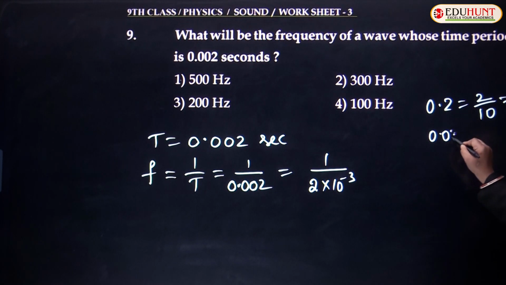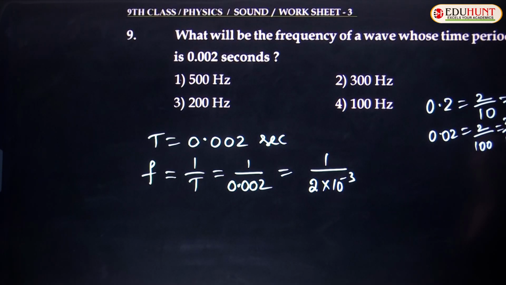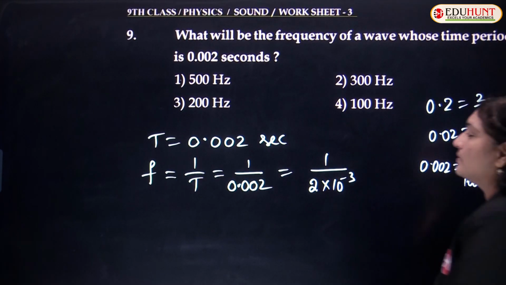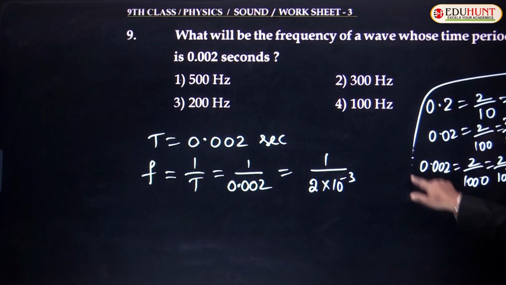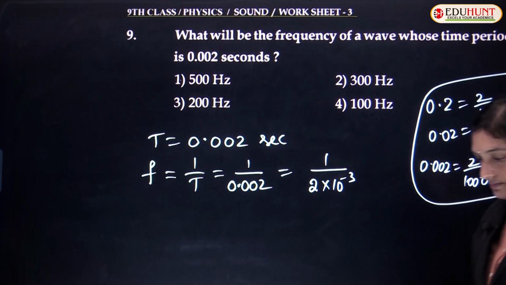Similarly, 0.02 means 2 upon 100, which is 10 squared, or 2 into 10 power minus 2. Similarly, 0.002 is nothing but 2 upon 1000, three zeros, which is 2 upon 10 cube, or 2 into 10 power minus 3. So 0.002 is replaced with 2 into 10 power minus 3.